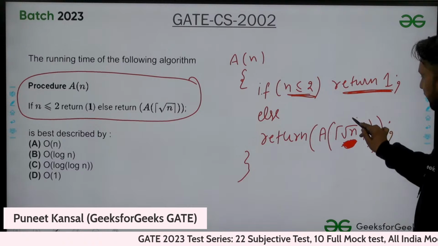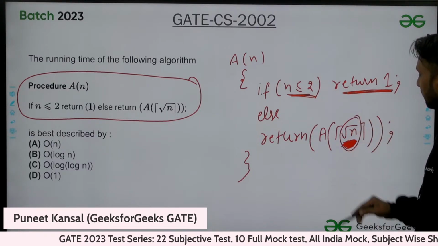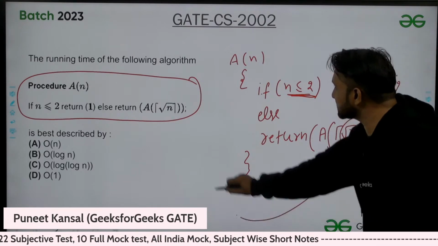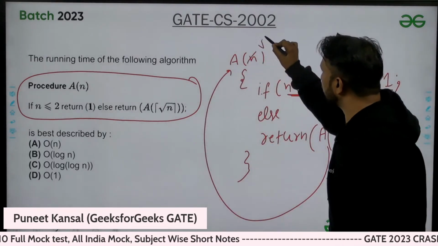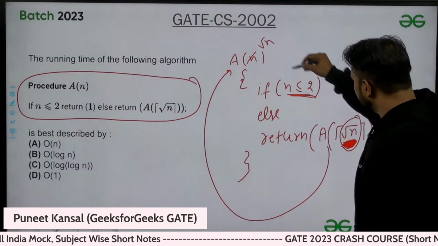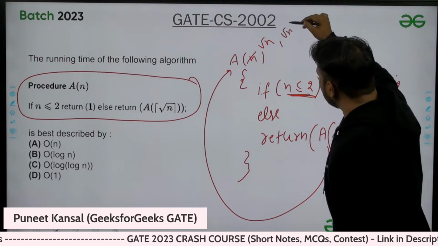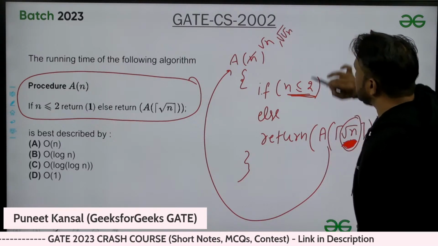So you know already, if you are making root of n every time, recursively you will call this function, next time the value will be root of n, again you will call it, the next time that will be root of n, again its root, again its root actually.